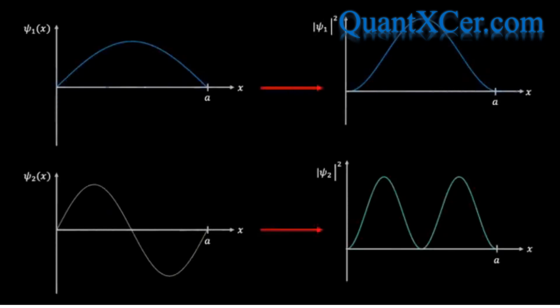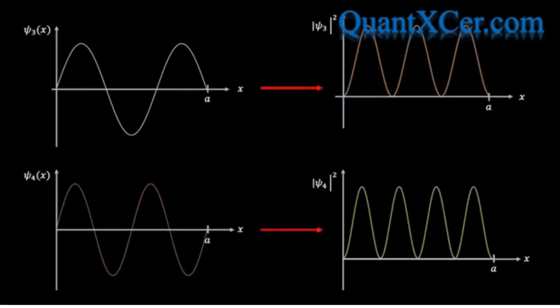If we plot the modulus squared of the wave function for each value of n, then we can visualize where we are most likely to find the particle within the box for each different eigenstate. For example, we see that in the ground state, our particle in a box is most likely to be found in the middle of the box, since this is where the modulus squared of the wave function peaks, and therefore this is where the probability of finding the particle peaks. Whereas in the n equals 2 state, we see that there is actually now 0 probability to find the particle in the middle of the box.